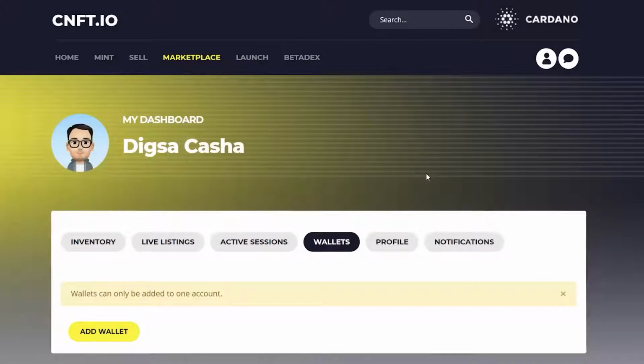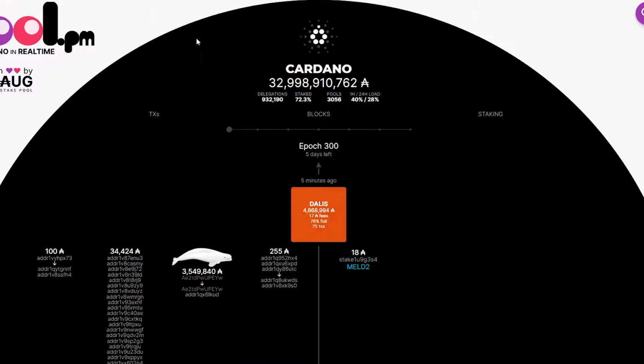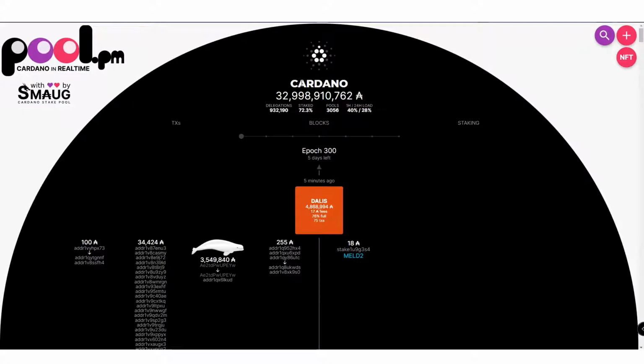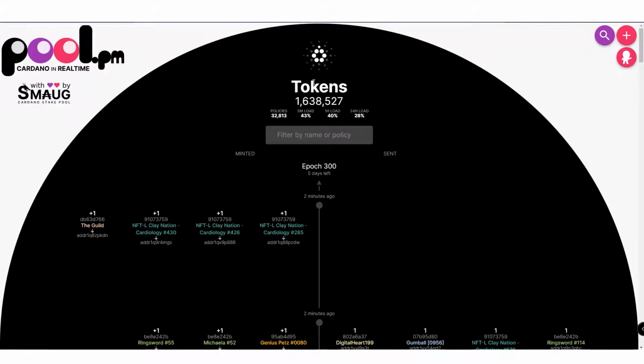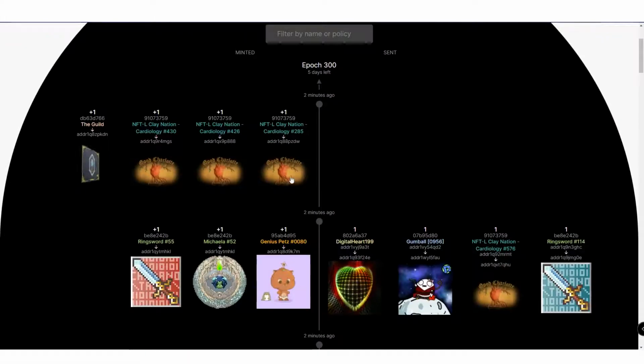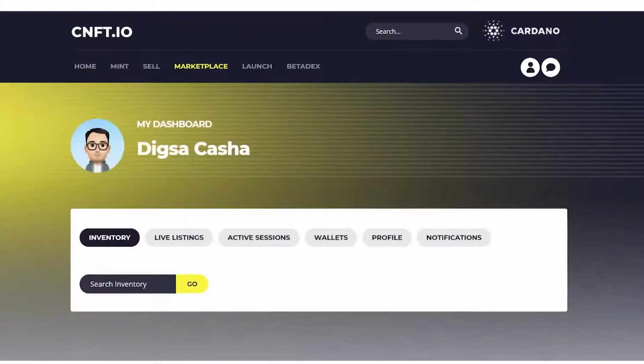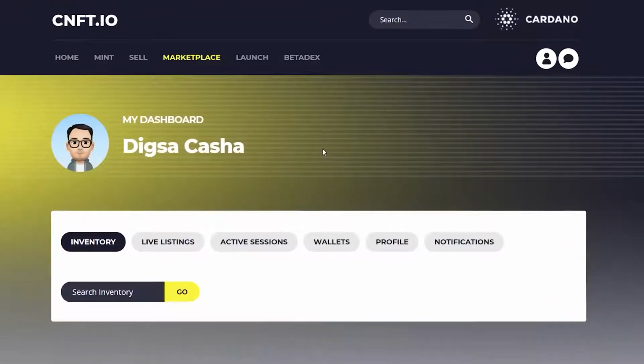Now, one thing that's great about Cardano is your NFTs are actually on the blockchain, which means that you can see them, and there's a website called pool.pm where you can look up your wallet address and it'll show you which NFTs are in your wallet. Now, I have none in this test wallet, but here's a wallet of someone who has a whole bunch of NFTs in their wallet, and you can actually see them by looking up here. It's pretty cool.